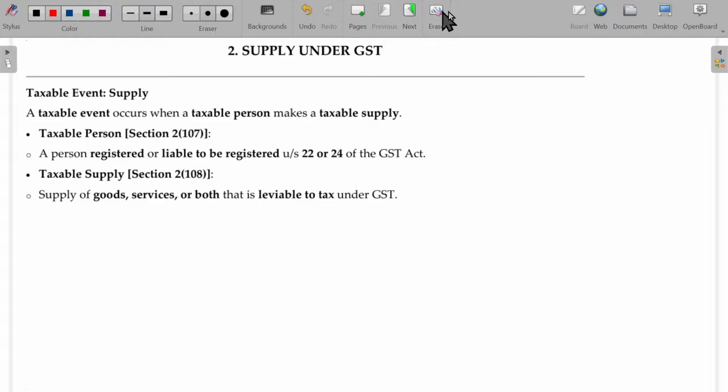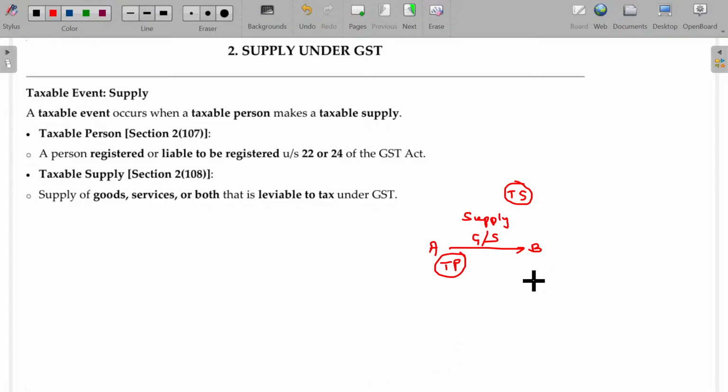Now, A supplies either goods or services, supply of goods or services to B. Okay. Confirm whether A being the taxable person and this supply being the taxable supply, then automatically it is going to be subject to GST.